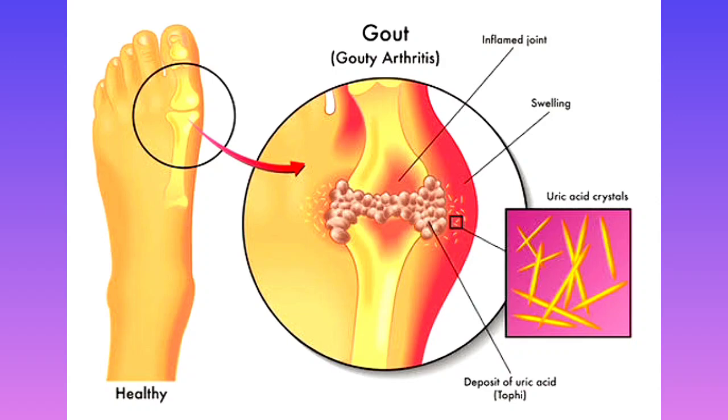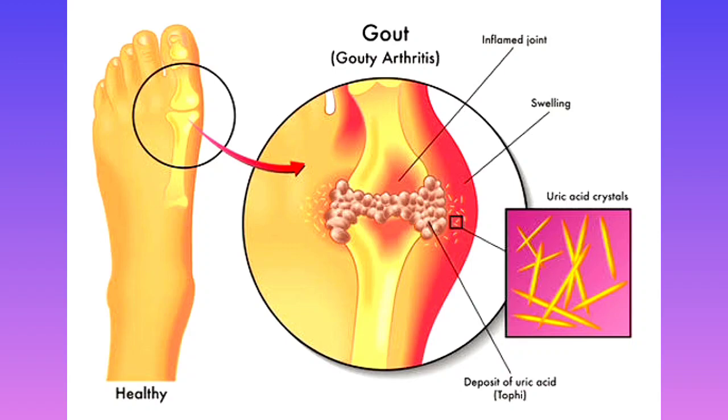Look at the picture. Basically, you can see the picture of a big toe. Generally, when the big toe is shown to you, that actually refers to gout, because gout occurs in small joints. This is the first point. Gout occurs in small joints, but pseudo-gout occurs in big joints like the knee. So here you can see gout. And what is the shape of the crystal of gout? That is needle-shaped crystal. What is the crystal made up of? Uric acid crystals.